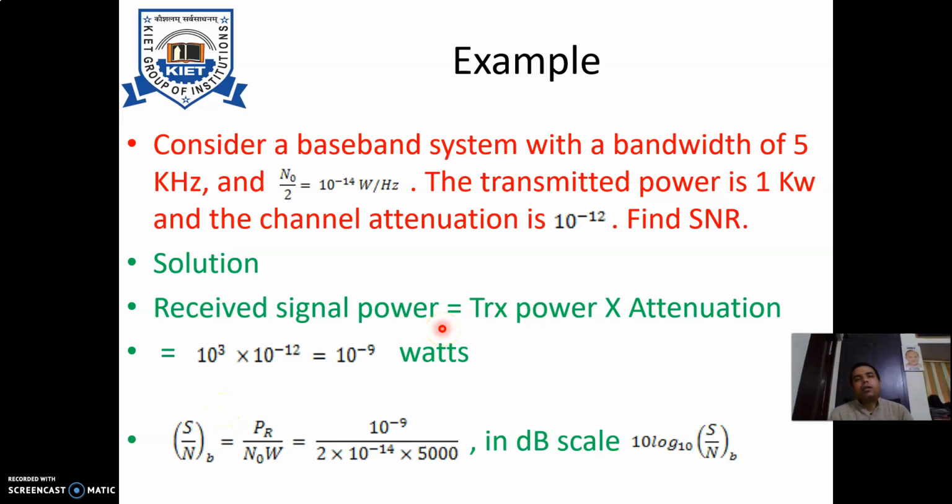In some references it can also be observed in terms of the dB scale. In order to find the dB scale value, whatever signal to noise ratio we obtain, take the log base 10 of this signal to noise ratio and multiply by 10. That will give you the dB scale value of this particular output. So that is about the signal to noise ratio calculation at the baseband system level.